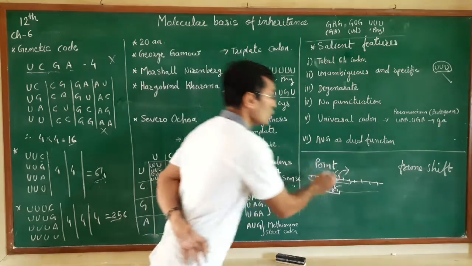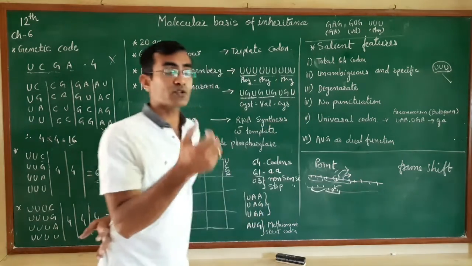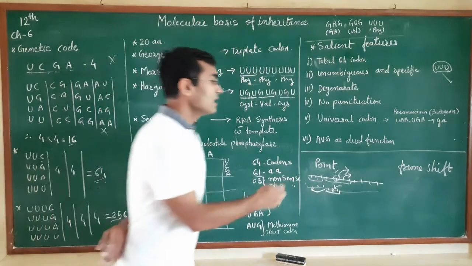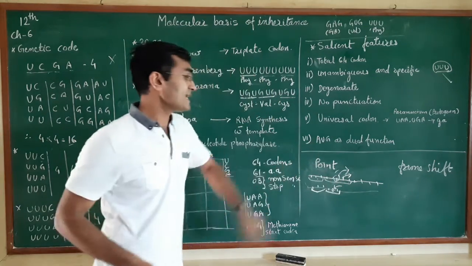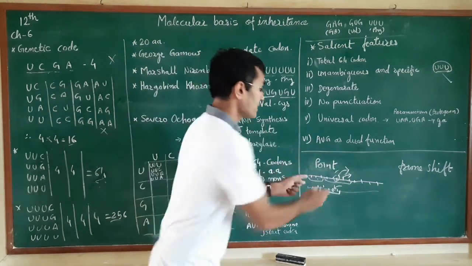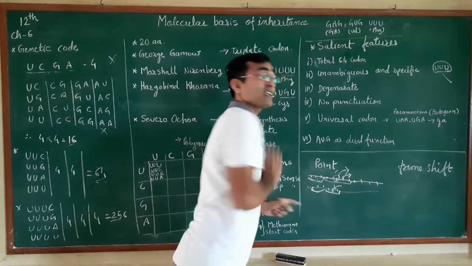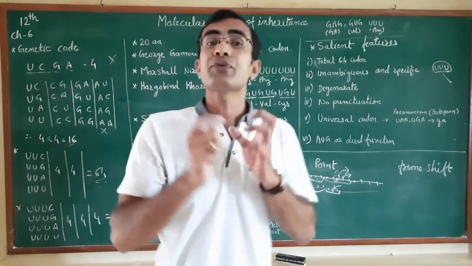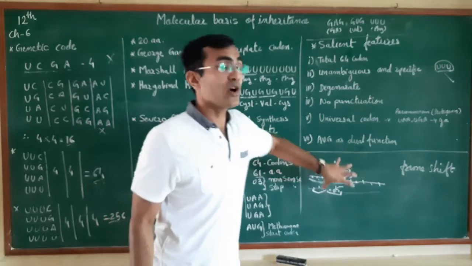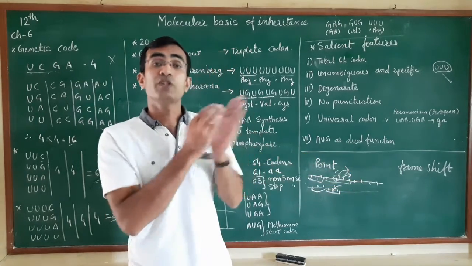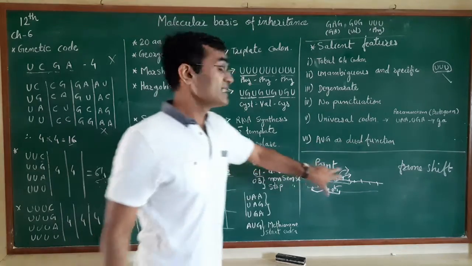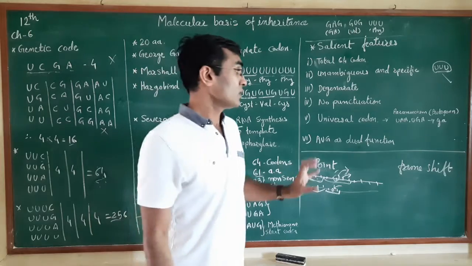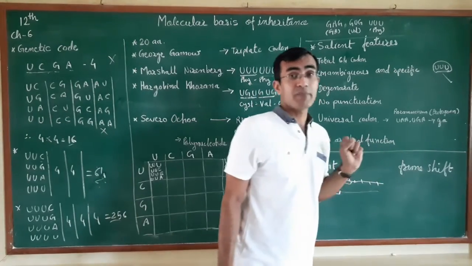Okay, suppose 2 points निकल जाते हैं, 2 nitrogenous base pairs निकल जाती हैं और 2 add हो जाती हैं, then the case will be same. Why? Because as I said, the codons are in the triplet form. This is the triplet. Now again the new triplet will get synthesized. So at the point of the insertion or deletion of 1 or 2 nitrogenous base pairs, the point mutation will get created, and those come as the insertion type of point mutation and the deletion type of point mutation. Okay, now we talk about the frame shift.